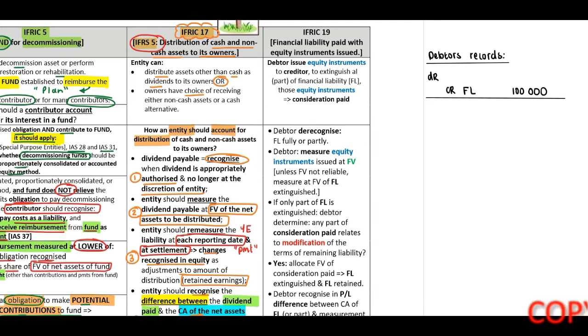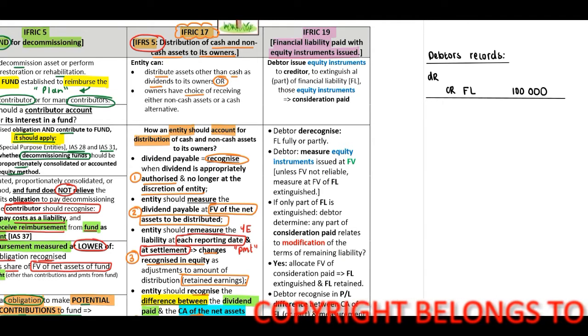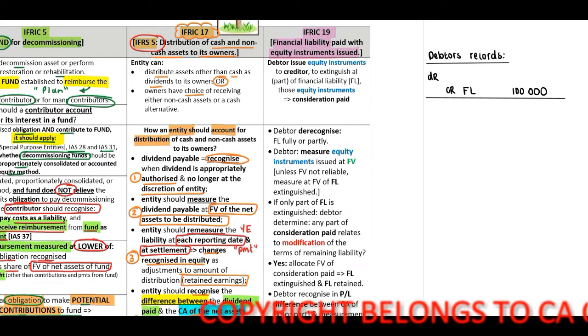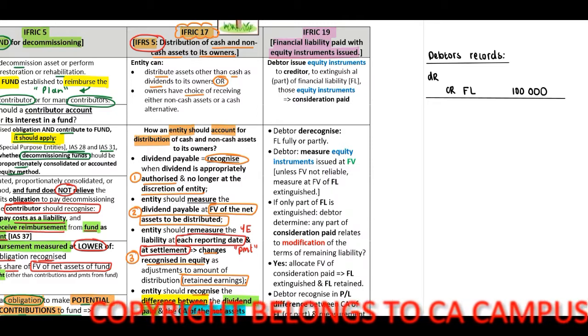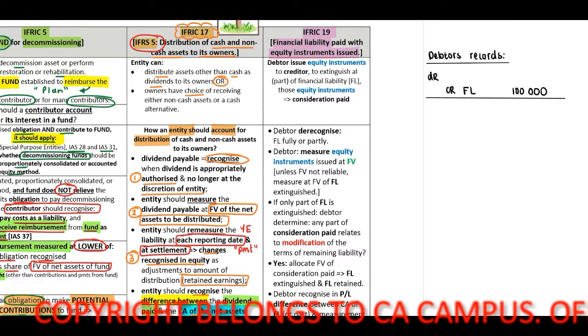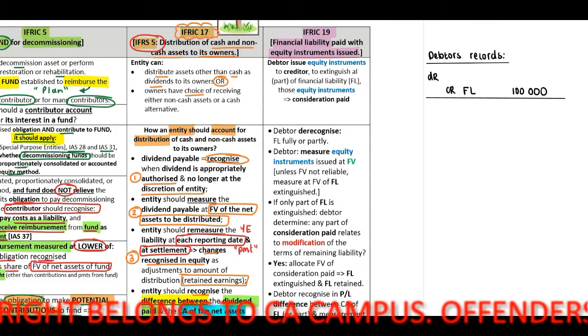Let's move on to IFRIC 19. This will be when a financial liability is paid with equity instruments being issued by a debtor. Important to identify that IFRIC 19 only focuses on the recognition and measurement from the debtor's point of view, not the creditor.